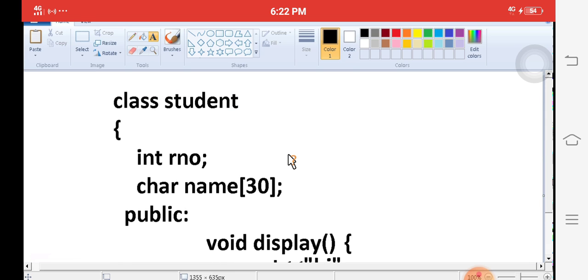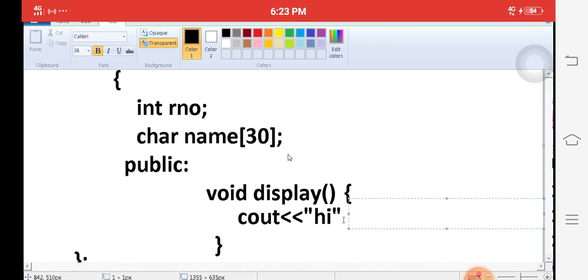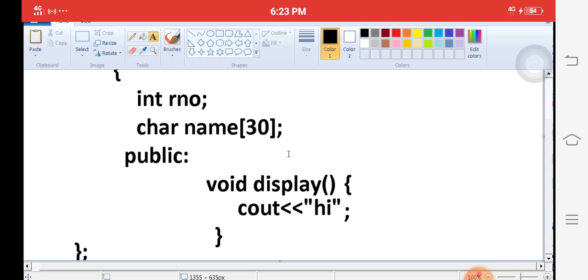Class is student, for example class name is student. What variables are available? Roll number and name are called data members. What functions are available? The display function, which displays only with cout. Cout is nothing but displaying the information. It ends with a semicolon. After completing the class, we must close the class with a semicolon.